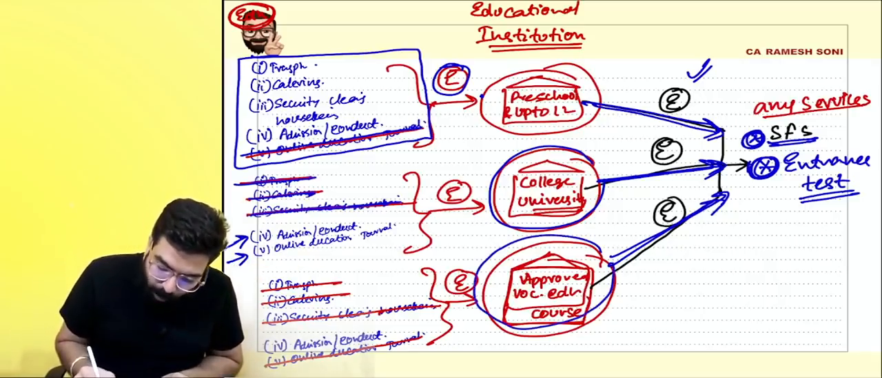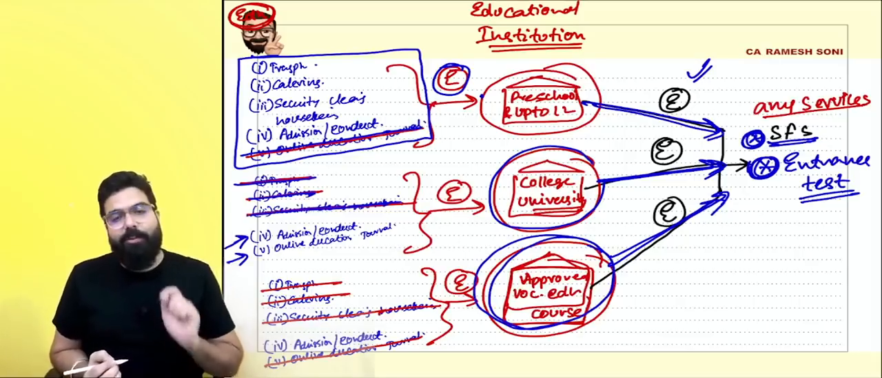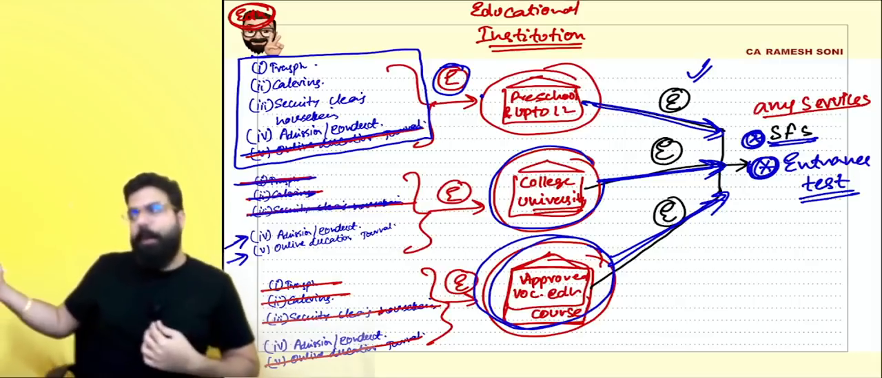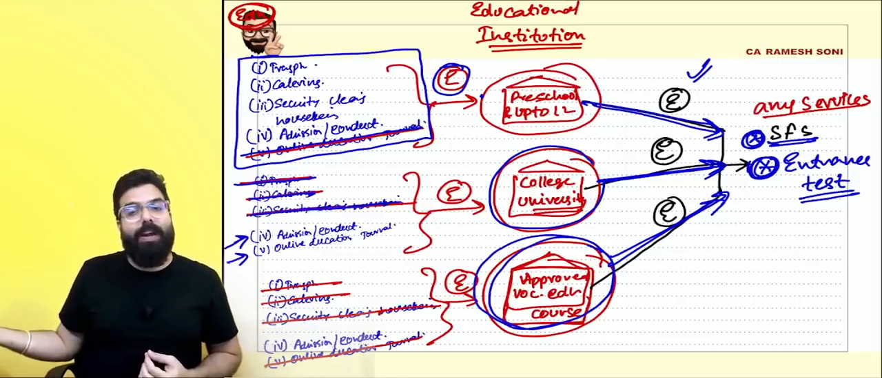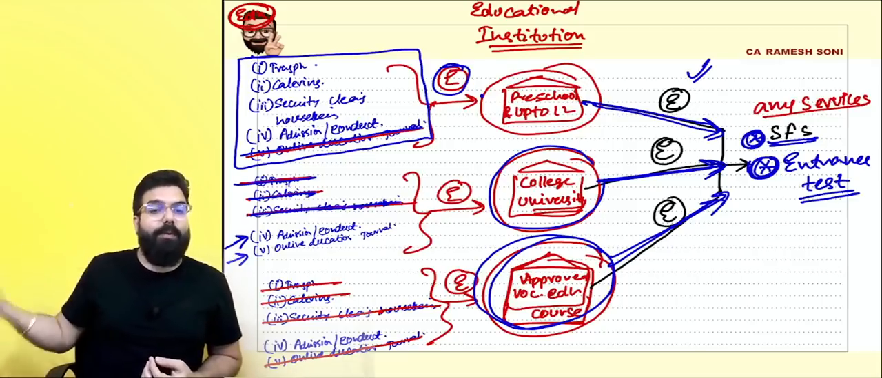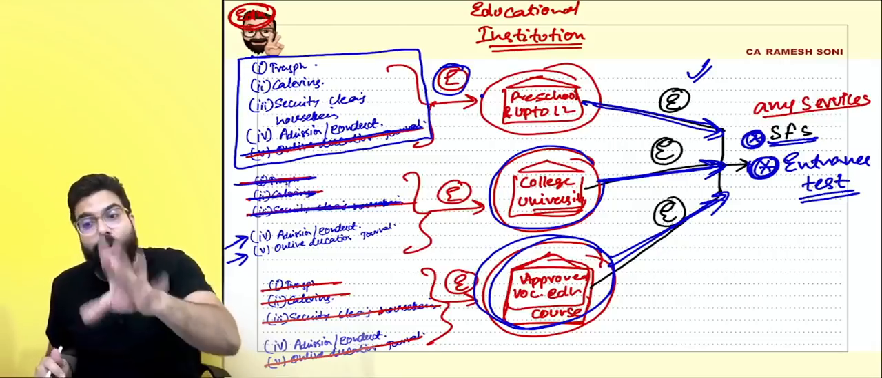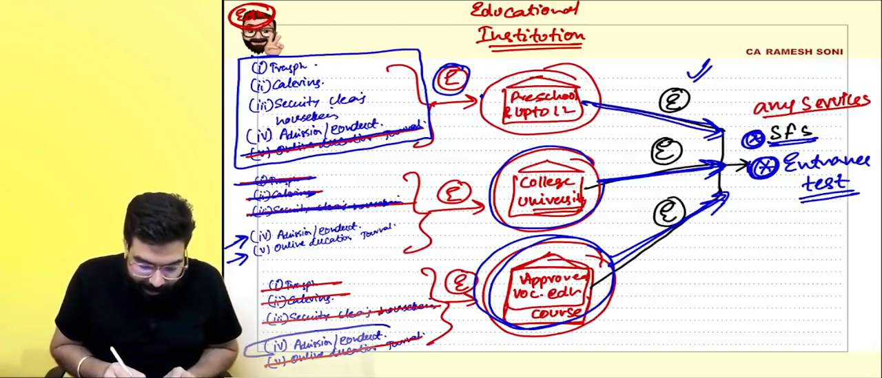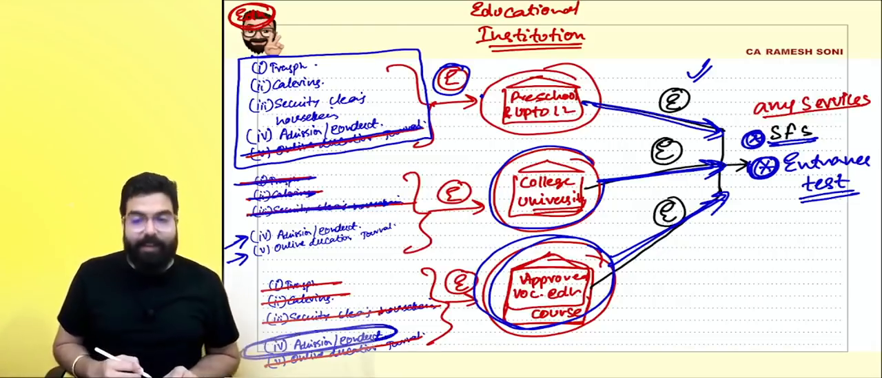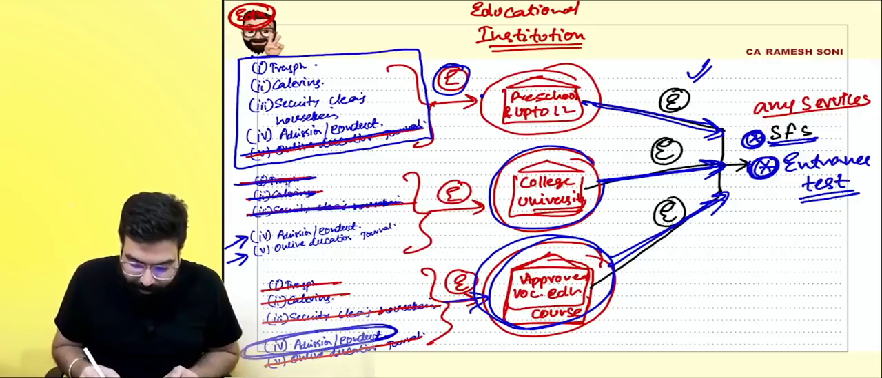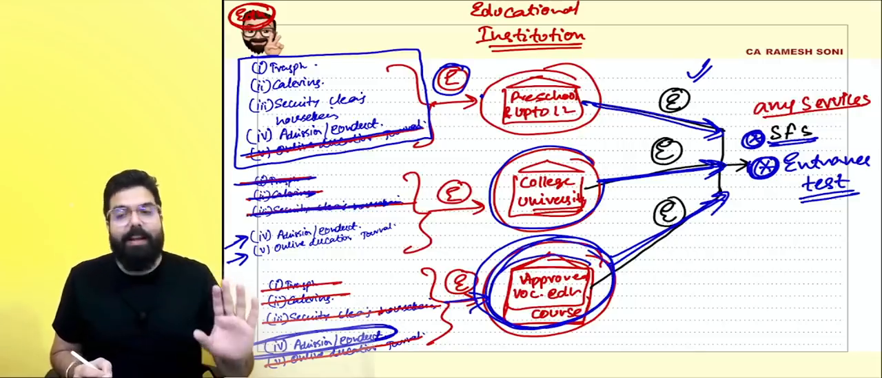And approved vocational educational course, if an institution is running, for them, if somebody is providing transportation of student, faculty and staff, catering service, security service, online journal service, they are taxable. Only service which is exempt is admission or conduct of examination. If related services are provided to these people, then it shall be exempt.